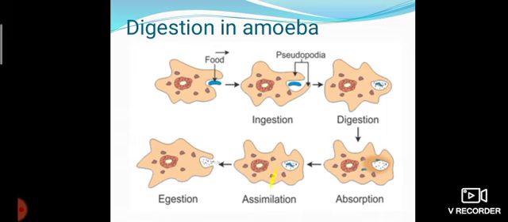After absorption, assimilation takes place. Assimilation means the absorbed food is sent to different organs of the body for their nutrients. The undigested food will be ejected out. So this process takes place in the amoeba.